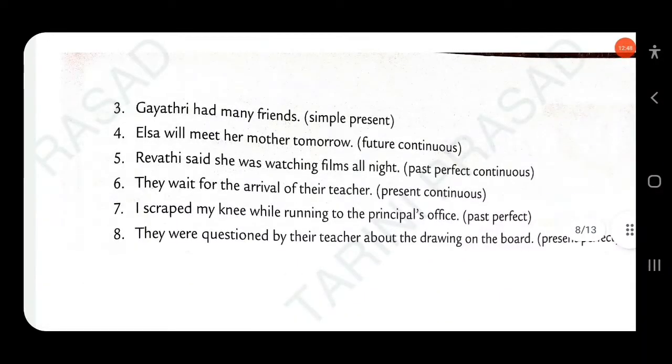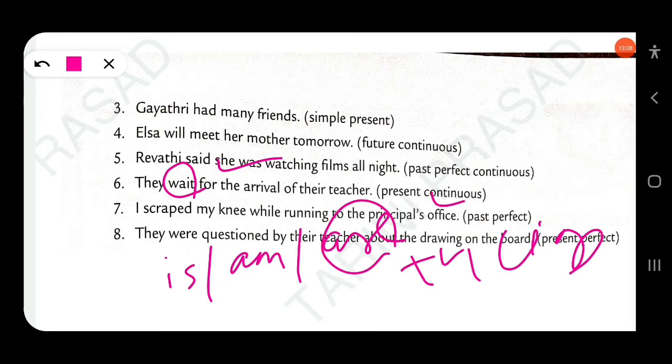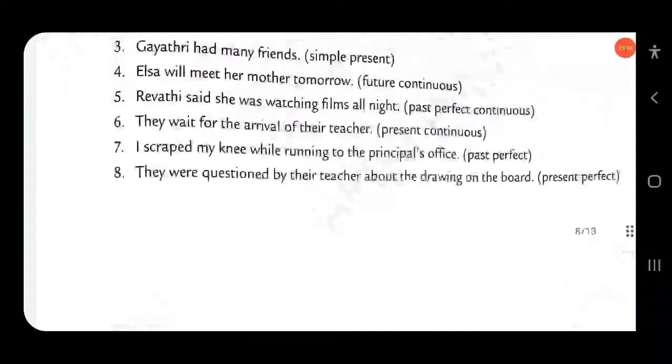Then next question here. They wait for the arrival of their teacher. The sentence is written in simple present. You have to change it into present continuous. The structure of present continuous is are plus v1 ing. The subject is plural, so the verb must be plural. They are waiting for the arrival of their teacher. Present continuous. Clear?